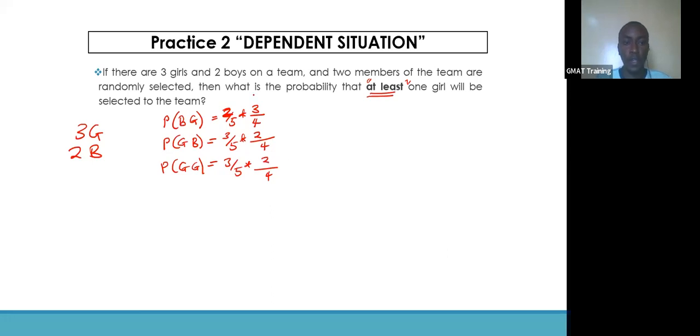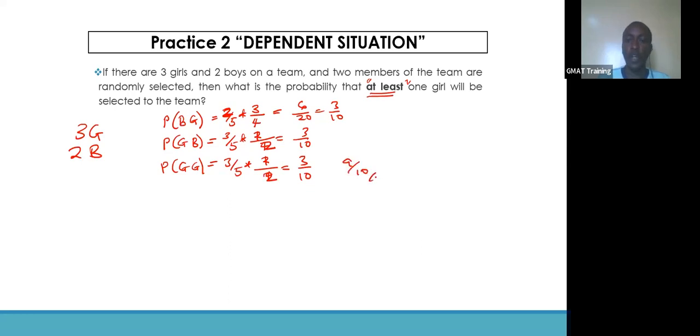Now we have to add all of this, since we need the probability of having boy then girl, or girl then boy, or girl then girl. So we multiply these. This is 6 out of 20, which is 3/10. This is a half here, so 3/10 as well. This here is also a half, and this is 3/10 as well. Add these 3 together, that's 9/10.